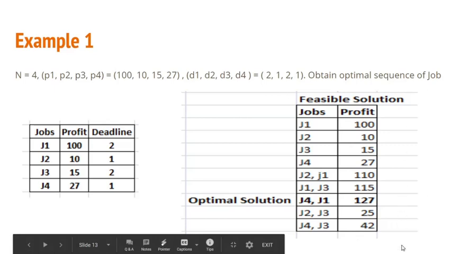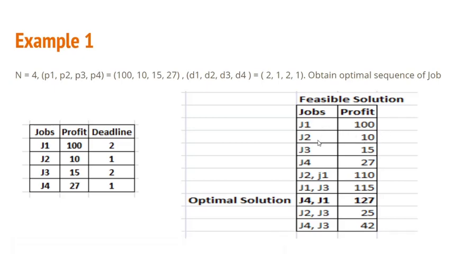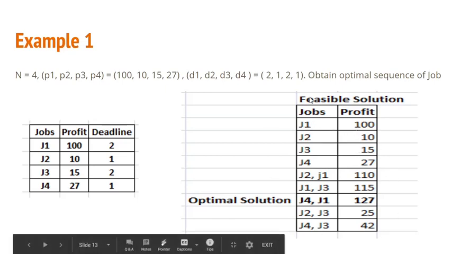So whatever these are, they are the set of feasible solutions, because there are many solutions, right? If you execute a job within the deadline, you are going to earn a profit. So yes, these are the possibilities of the feasible solution. But we are interested in finding out the optimal solution. So out of this, whichever is giving you the maximum profit will be considered as the optimal solution.